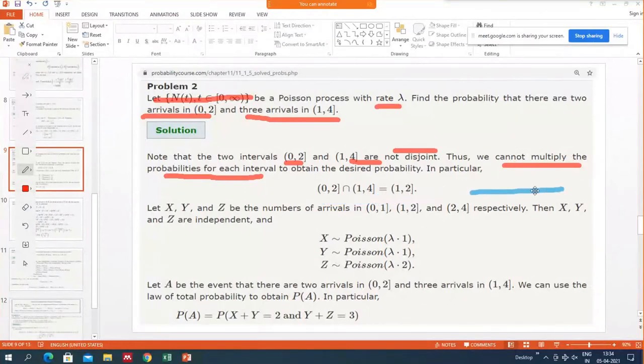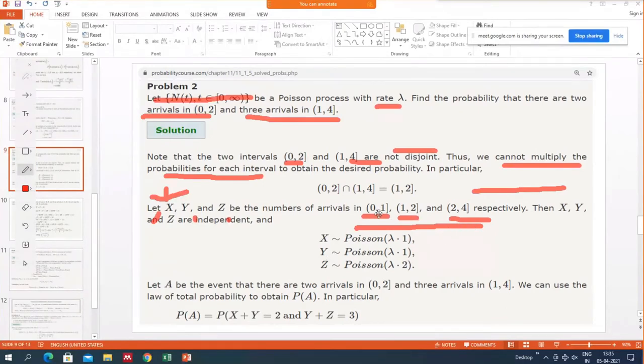So what we do, we define three random variables capital X, capital Y, and capital Z, such that capital X represents the number of arrivals in (0, 1), capital Y represents the number of arrivals in (1, 2), and capital Z represents the number of arrivals in (2, 4). And now these intervals are non-overlapping. You can see that these three intervals are non-overlapping, so the numbers of arrivals X, Y, Z are independent. Thus X, Y, Z are independent random variables.